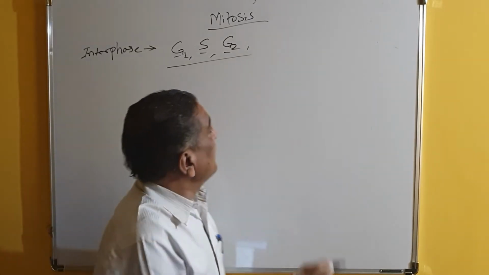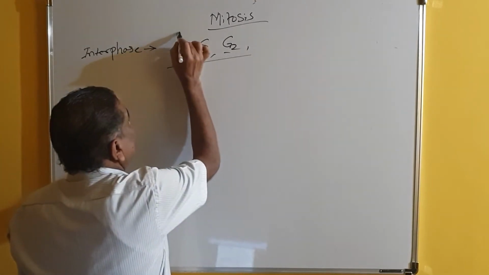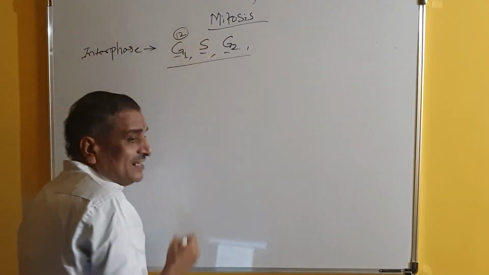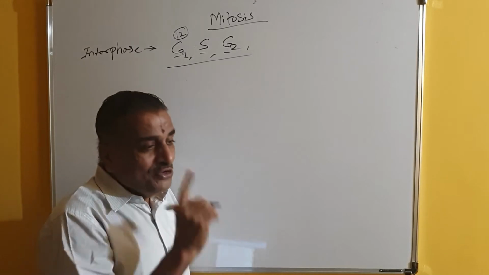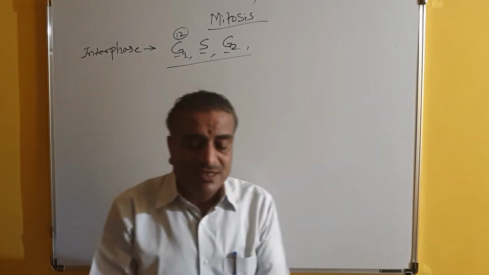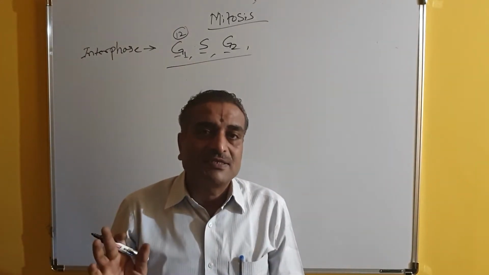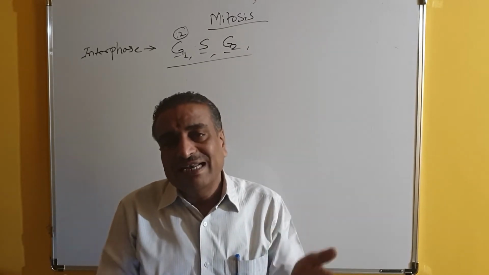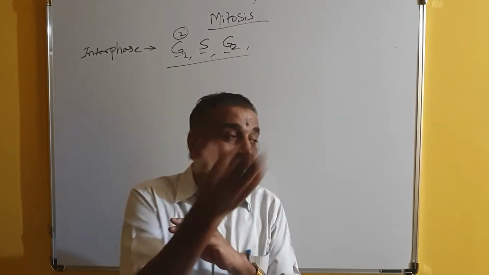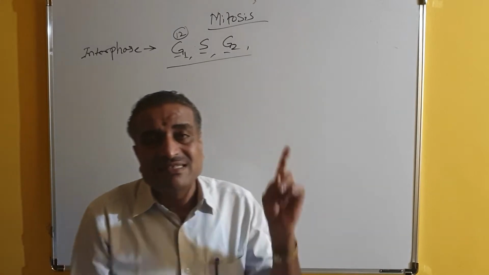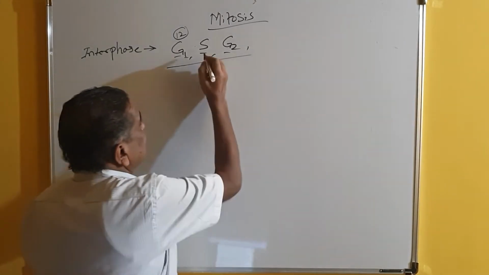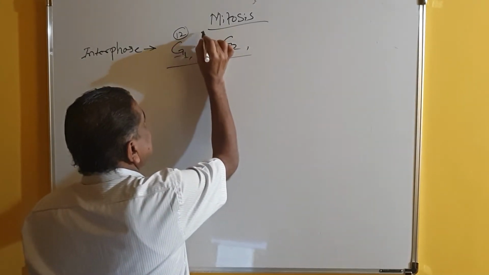G1 phase has about 12 hours, during which protein biosynthesis and RNA synthesis take place. Whatever RNA and proteins are required for the next division are synthesized in the G1 phase. In S phase, DNA synthesis takes place.